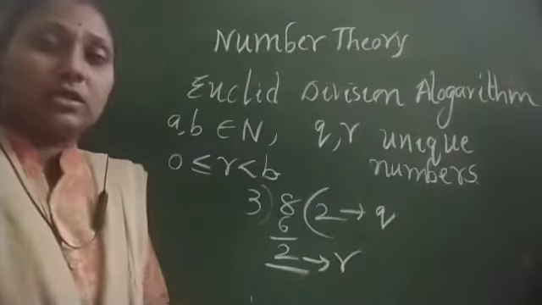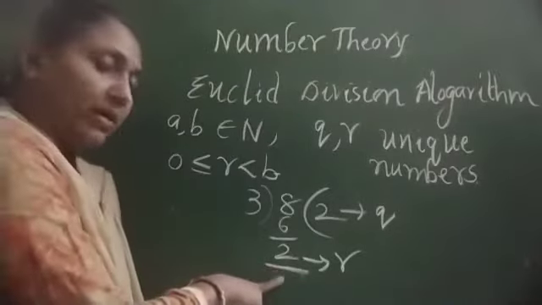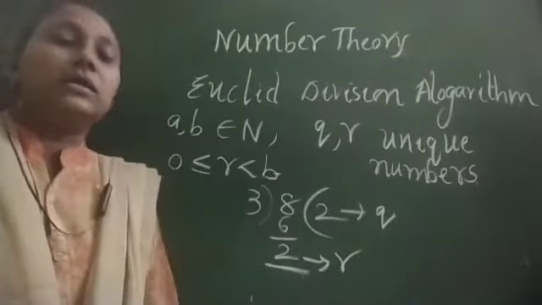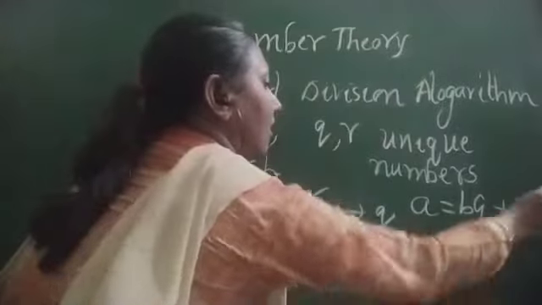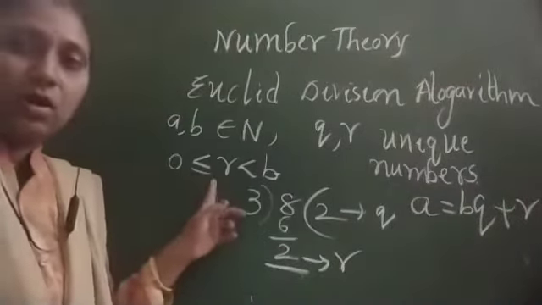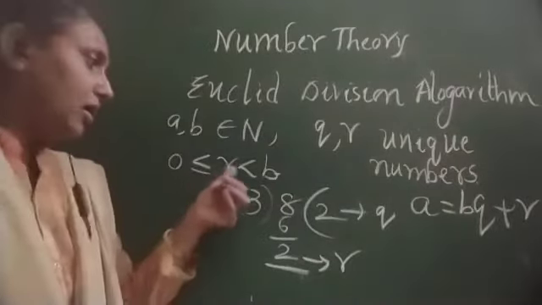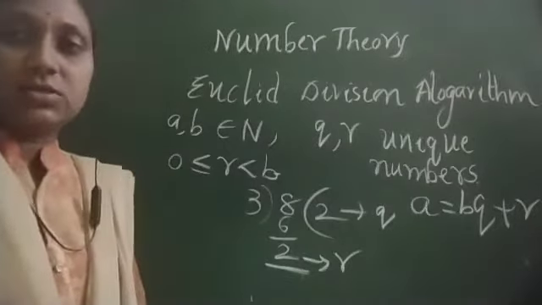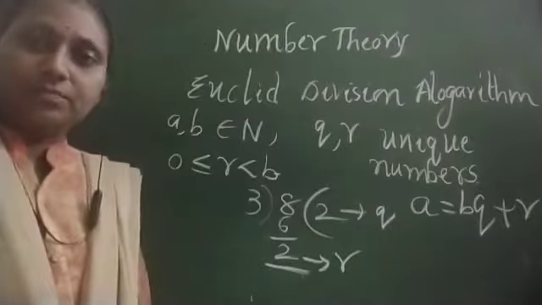Whenever we do not get remainder 0, what we have to observe is that the remainder should always be less than the divisor. That is, A is equal to BQ plus R, where R satisfies 0 less than or equal to R less than B. That means the remainder is either equal to 0 or always less than the divisor. So that is what we can say is Euclid's division algorithm.